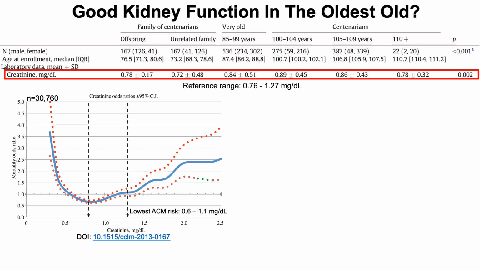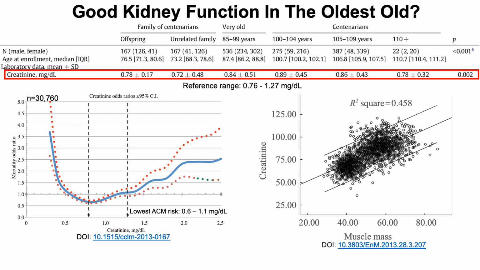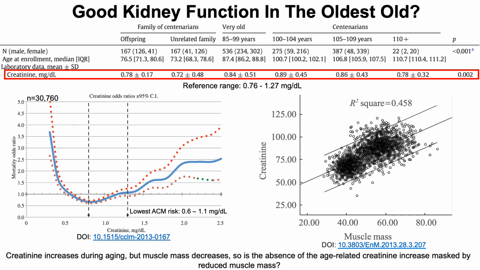Now, there may be something going on here, though, and what I mean by that is creatinine levels are correlated with muscle mass. Whereas creatinine levels increase on their own, independent of muscle mass, when you have a decrease in muscle mass, you're going to have a decrease in creatinine. So you've got the age-related creatinine increase related to decreased kidney function, but then you've also got a decrease in muscle mass, and a large portion of creatinine is stored within muscle.